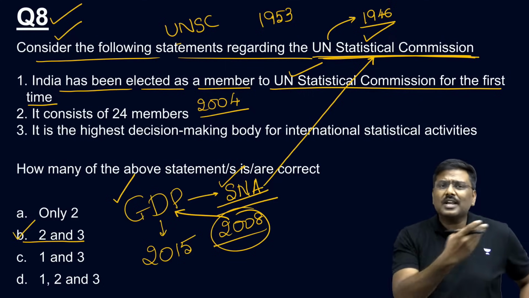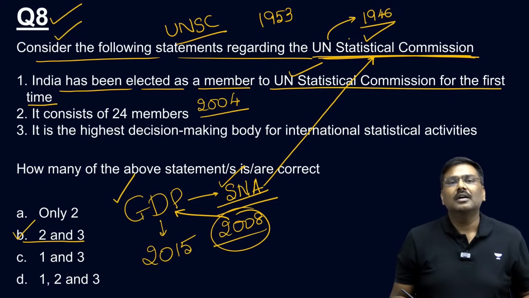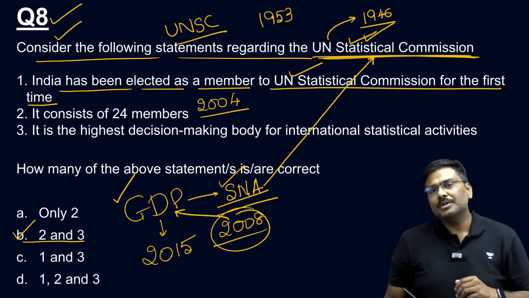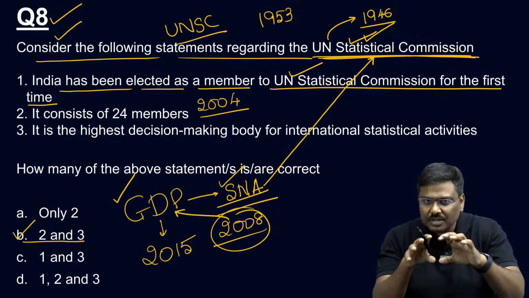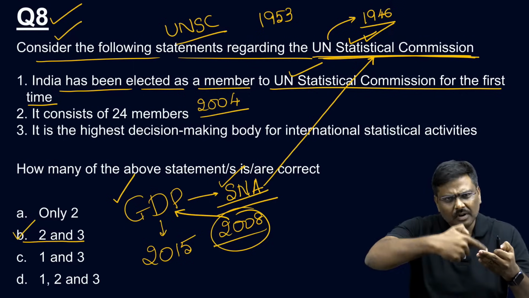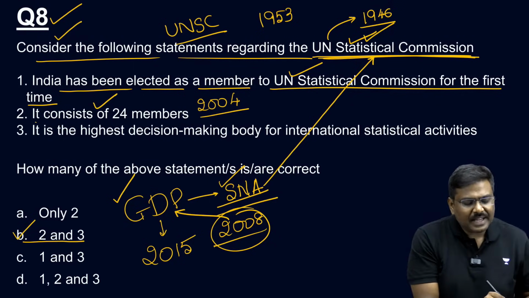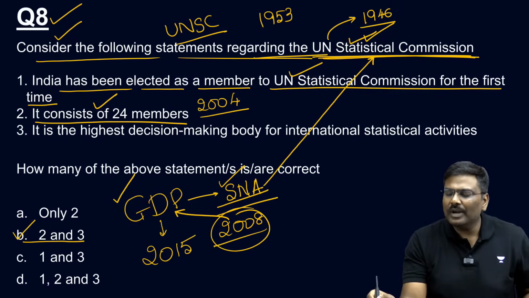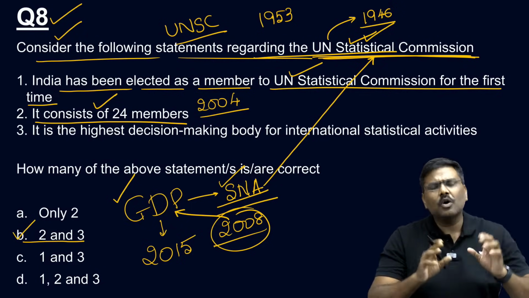Why is the Security Council connected to India's GDP? You'll simply say, no, the Statistical Commission. The United Nations Statistical Commission was established back in 1946. It has a composition of 24 members, with representation from different regions. Every 4 years, the United Nations Statistical Commission of 24 members will be comprised.